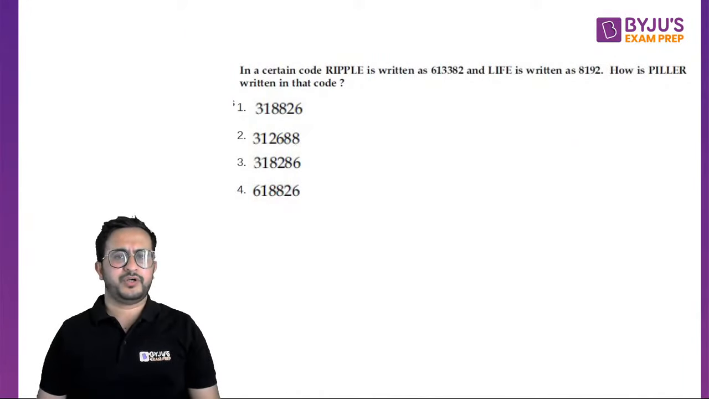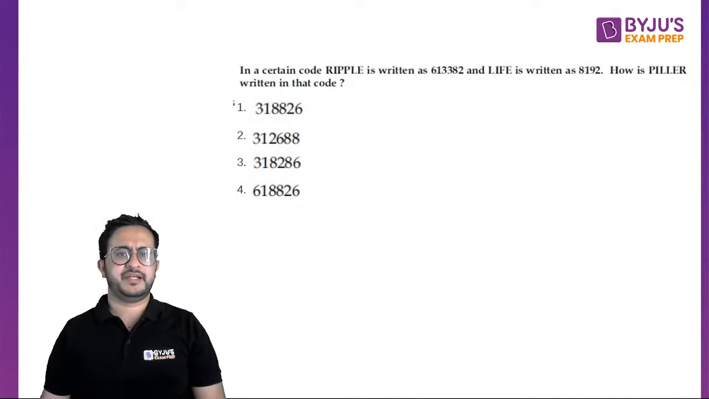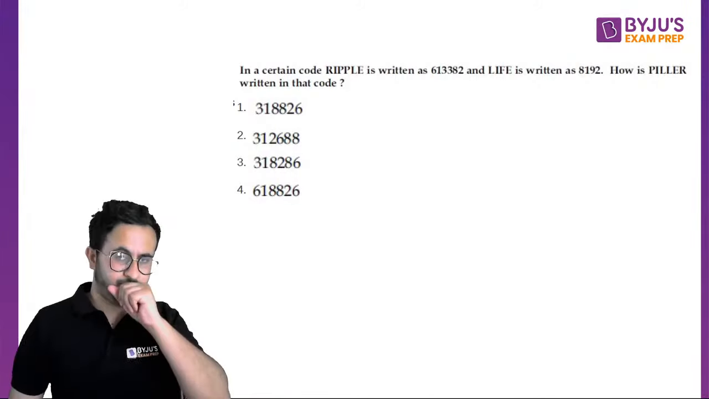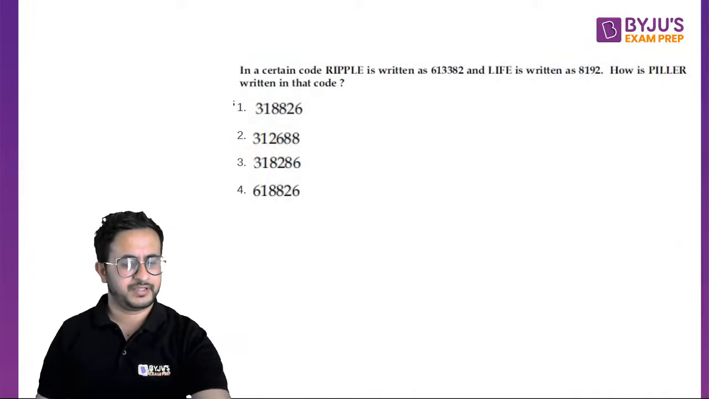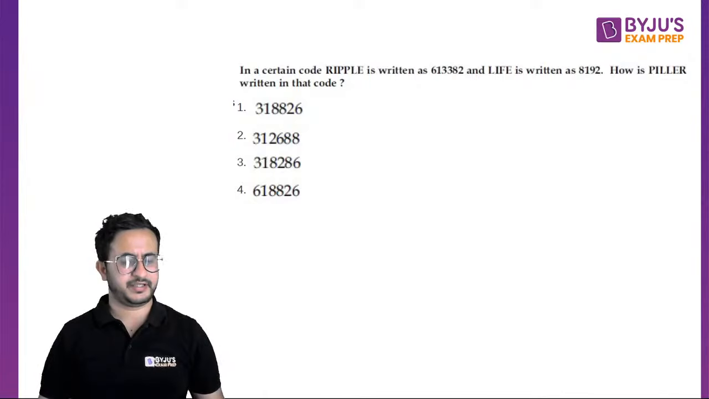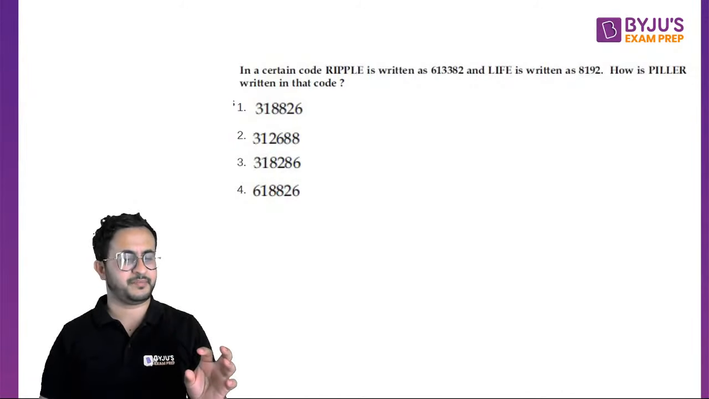In a certain code, Ripple is written as this and life is written as 8192. How is pillar written in that code? So there are questions like this which are so simple that anyone can answer them correctly.